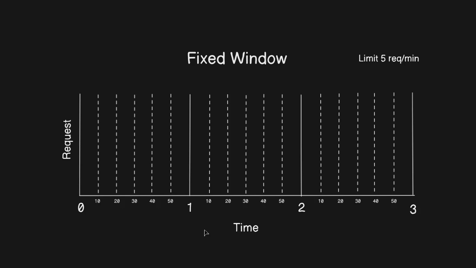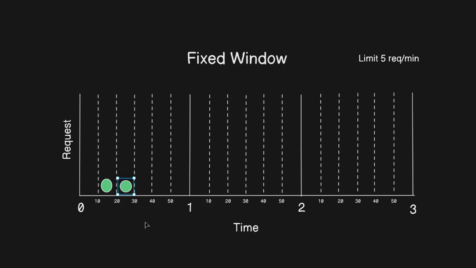Suppose the user sends a request between 10 to 20 seconds. This is one request, and it's successfully accepted by the API rate limit middleware because the threshold is not reached yet. Suppose the user sends one more request.